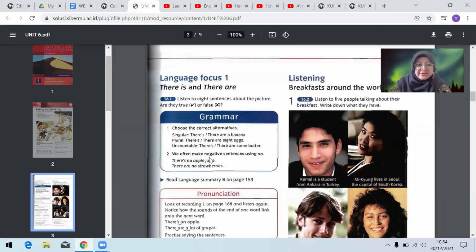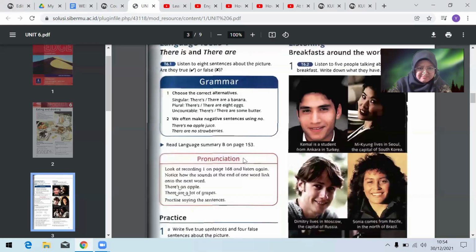There is some butter. Nah, so especially in addition, for the negative sentences using no, it depends on the noun itself. Yeah, there is no apple juice, but if the noun is plural, there are no strawberries. So it depends on whether the noun is plural or singular.